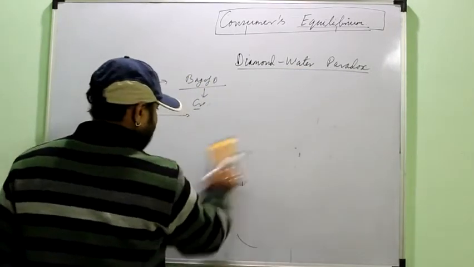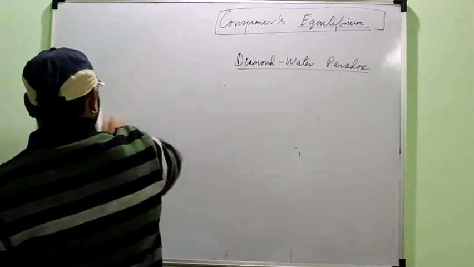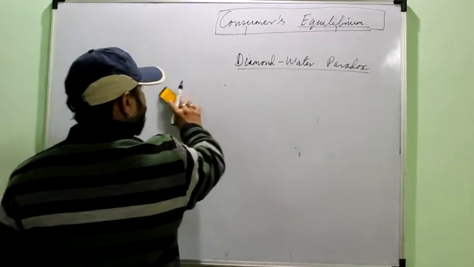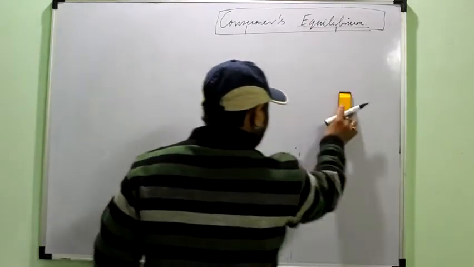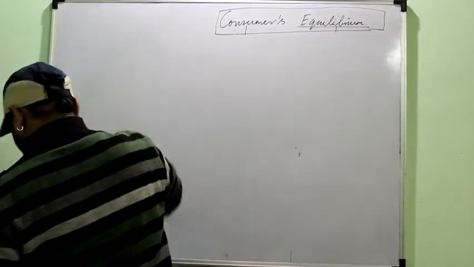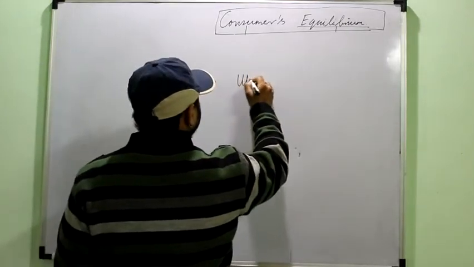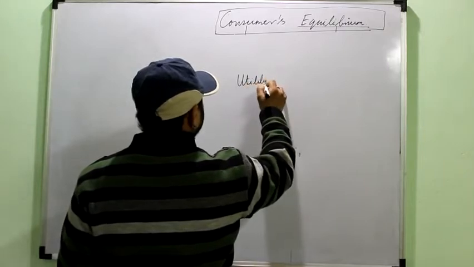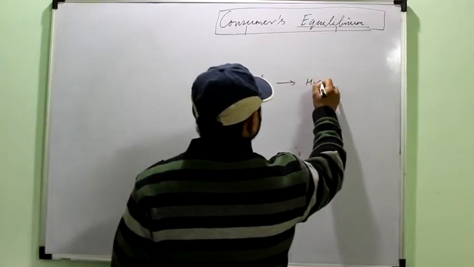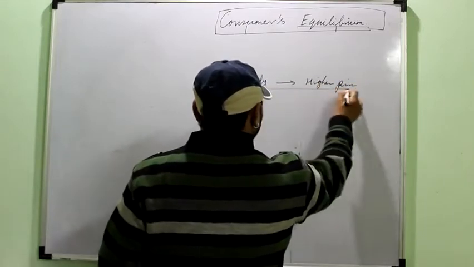Okay, I hope the basic concept of this particular topic is clear, and you always have to remember this water diamond paradox and its conclusion. It is simply concluding that a commodity which has more utility will be paid a higher price. First conclusion.